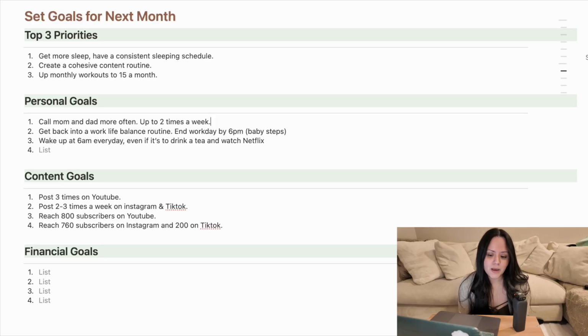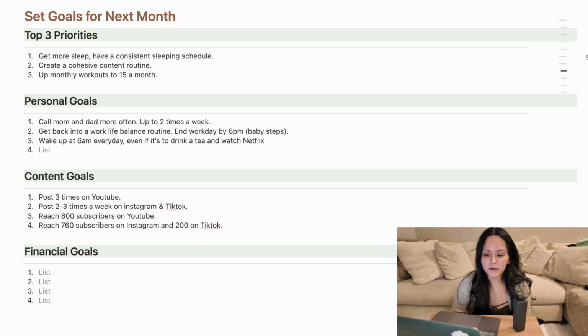Number 2, get back into a work-life balance routine. So end workday by 6 p.m. Baby steps. And what I mean by that baby step portion is, like I said, I'm really bad at taking my lunch or even taking my lunch on time. Or what I'll do is I'll eat my lunch and work at the same time. So start by ending my workday at 6 p.m. when I'm supposed to. Number 3, wake up at 6 a.m. every day, even if it's to drink a tea and watch Netflix.